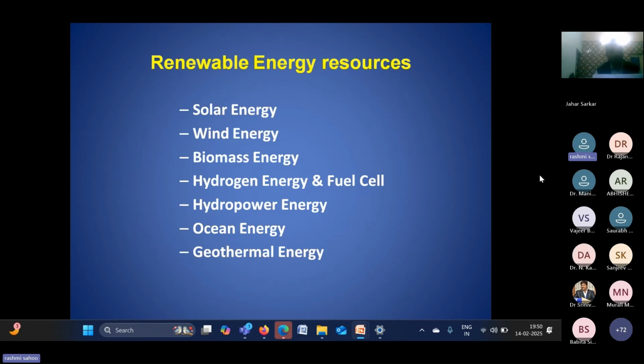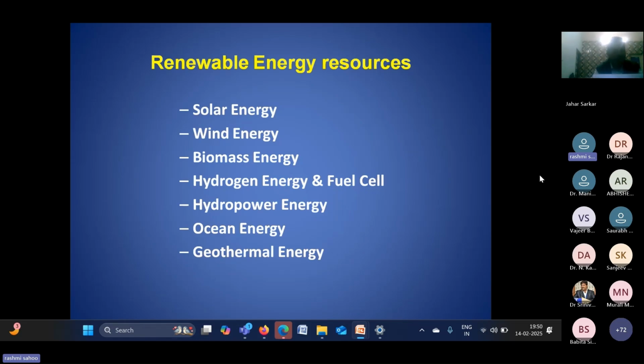The different sources that we are aware of are solar energy, wind energy, biomass energy, hydrogen energy, hydropower energy, ocean energy, and geothermal energy. All the energy systems have some individual advantages and disadvantages.